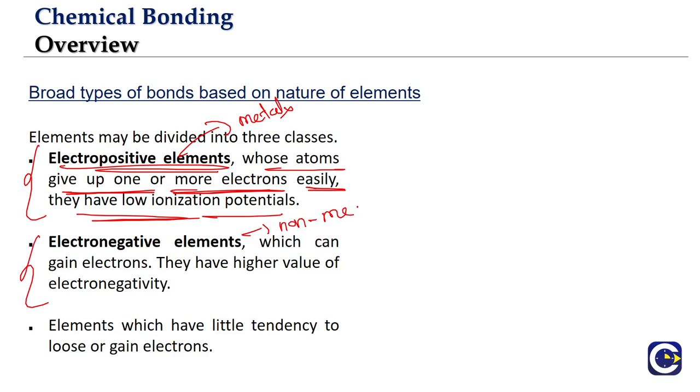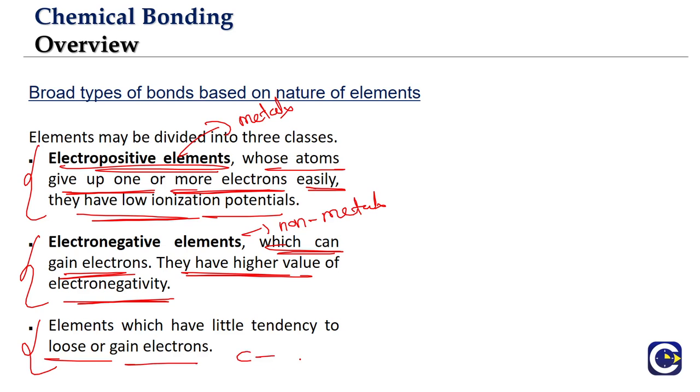Non-metals will be able to easily gain electrons. Why are they able to gain electrons? Because they have a higher value of electronegativities. If you look at non-metals, whether it is oxygen, fluorine, or chlorine, they all have higher electronegativity values, so they will be able to gain electrons. There are also elements which have little tendency to either lose or gain electrons, like carbon or silicon. All of them have a lesser tendency to either gain or lose electrons. So this is how we look at the total types of elements.